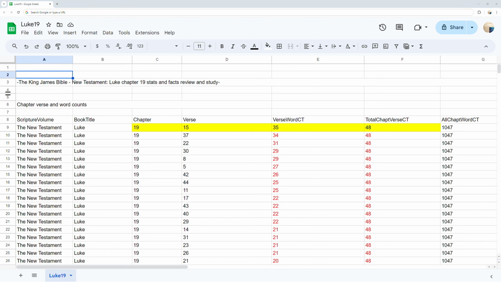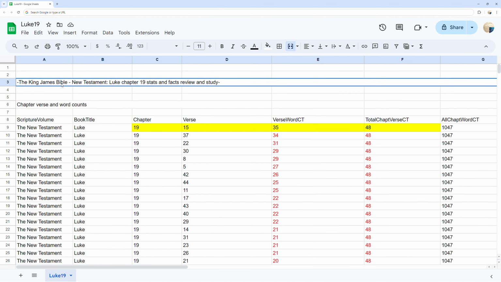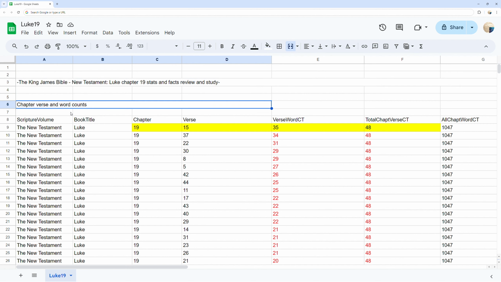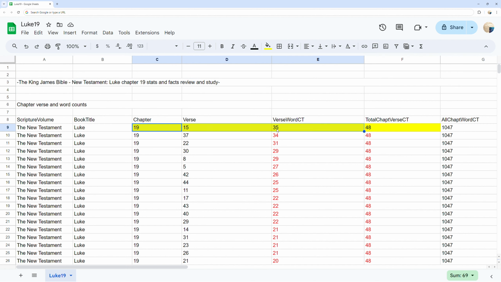The King James Bible, New Testament, Luke chapter 19 stats and facts review and study. Chapter, verse, and word counts. Luke chapter 19 verse 15 has the most words at 35 words.